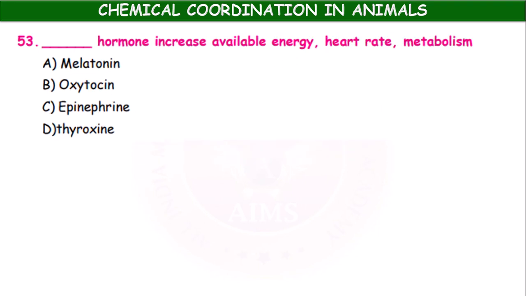Dash hormone increases available energy, heartbeat, metabolism: melatonin, oxytocin, epinephrine, thyroxine. It is epinephrine, okay.